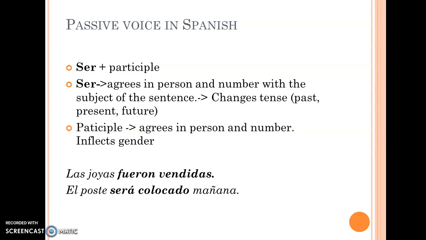The participle, the main verb in the participle, agrees in person and number, and it also inflects gender. So in las joyas fueron vendidas, vendidas agrees in gender with joyas, and in el poste será colocado mañana, colocado agrees in gender with el poste, with the subject el poste.